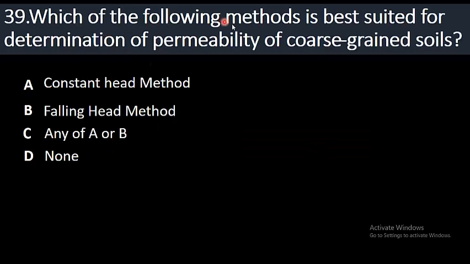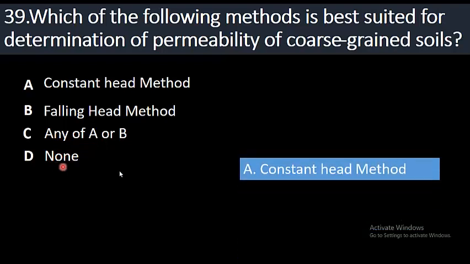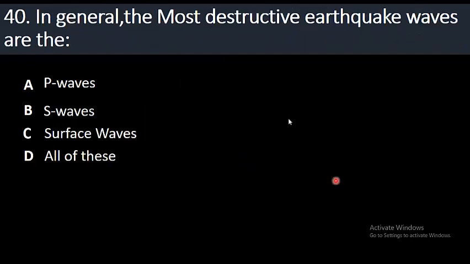39. Which of the following methods is best suited for determination of permeability of coarse-grained soils? Option A, constant head method; option B, falling head method; C, any of A or B; D, none. The right answer is constant head method. Constant head method is best suited for determination of permeability of coarse-grained soils.